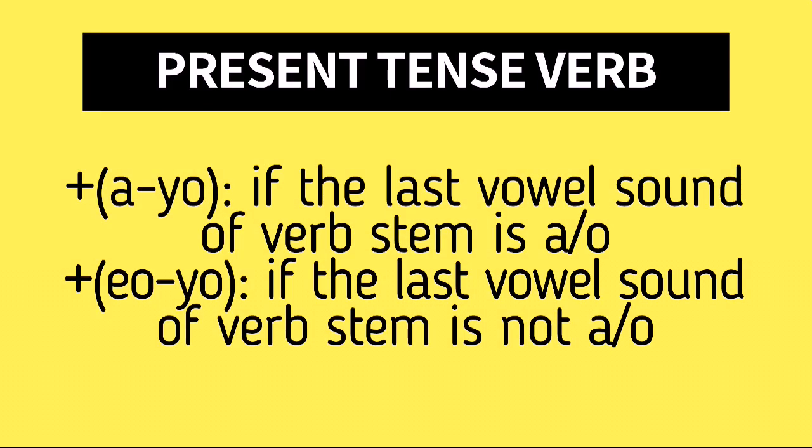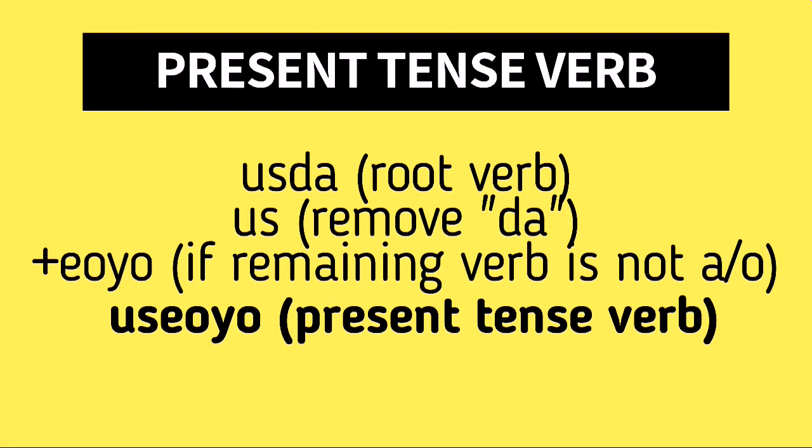Again, the rule for present tense verb is if the last vowel sound of the verb stem is a or o, we'll be adding ayo. But if it is not a or o, we'll be adding oyo. And since the last vowel sound of us is not a or o, we'll be adding oyo. So us plus oyo is usoyo. And usoyo is the present tense form of usda.